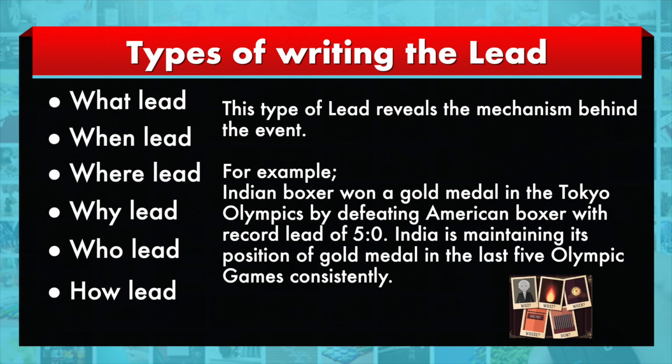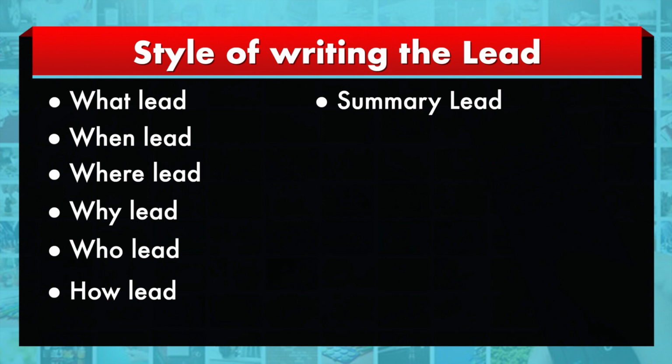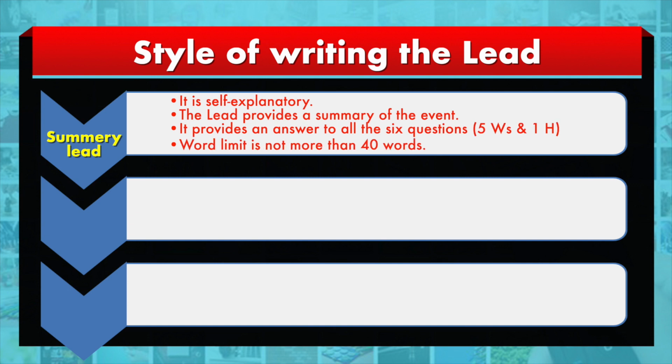Then coming to the styles of writing the lead. The first thing we come across is the summary lead. The title itself is self-explanatory: everything we are trying to say in 40 words makes the summary. What are the questions that we need to answer? All these questions are already mentioned here: what, where, when, why, how and by whom. All these questions are answered in the summary lead, and this helps the reader decide whether to go ahead with reading the entire news story or not.